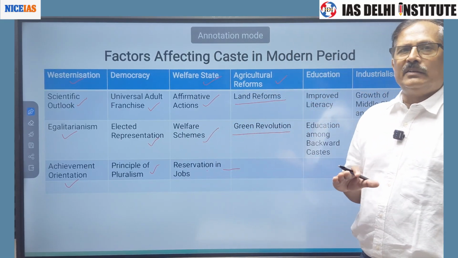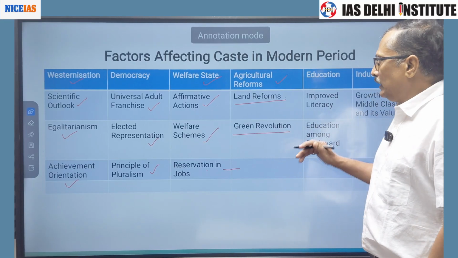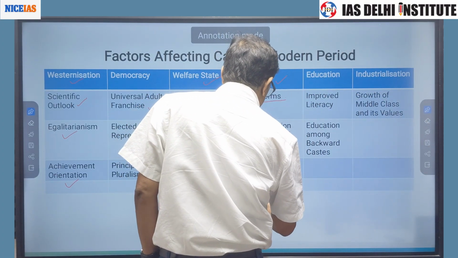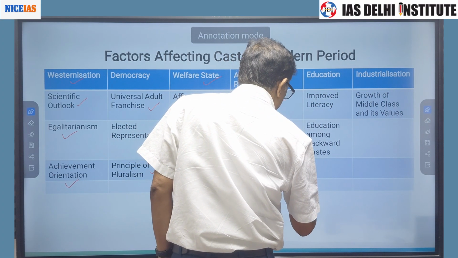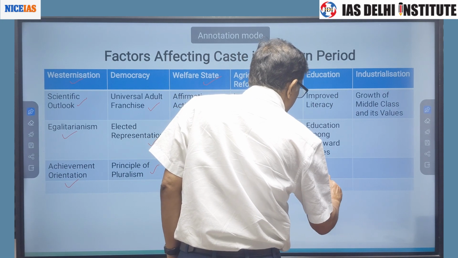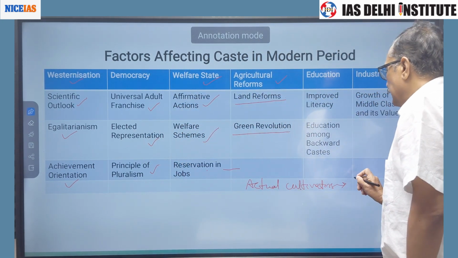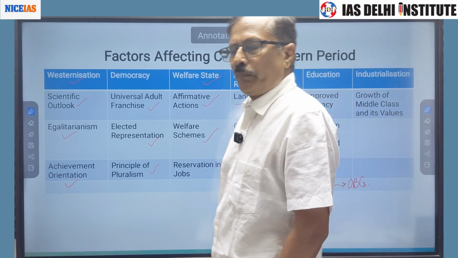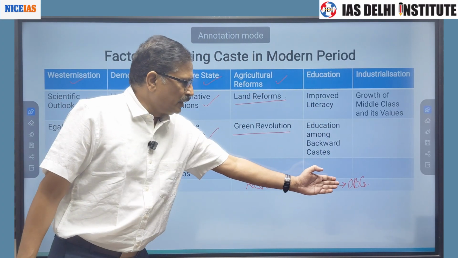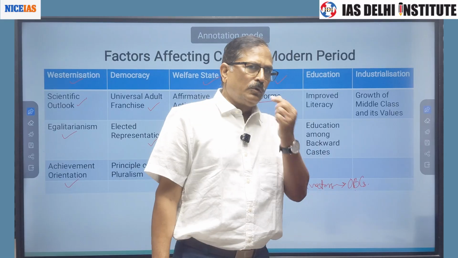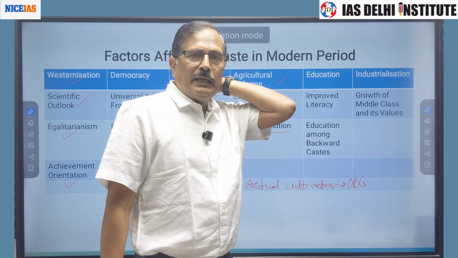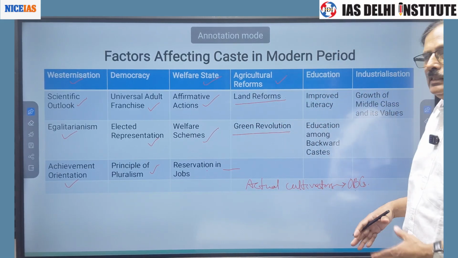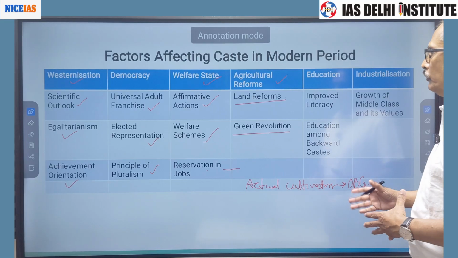So the actual cultivators were not the owners of the land, and they belonged to OBCs. Scheduled castes, or those who belong to the Sudra varna, were mainly landless laborers hired by these OBCs or tenants for cultivation.